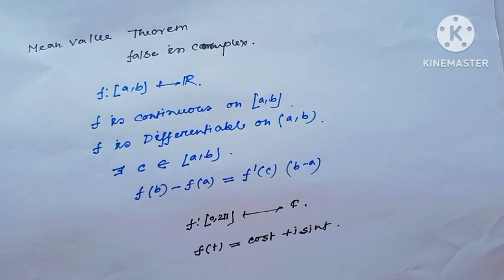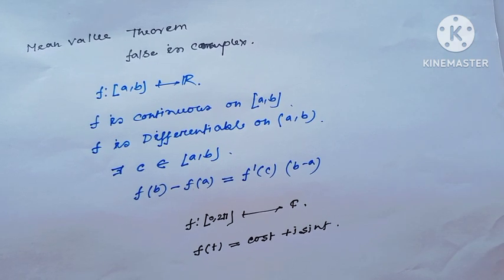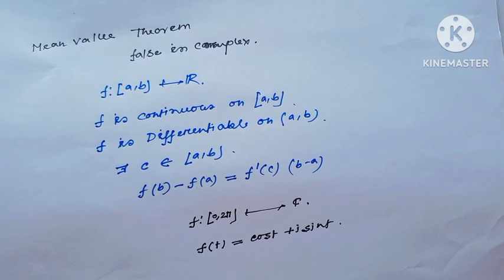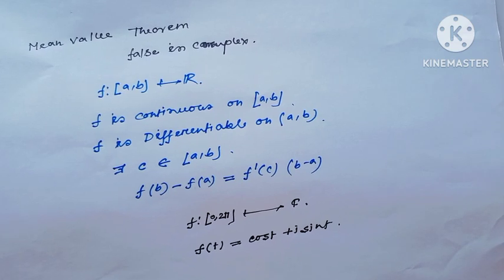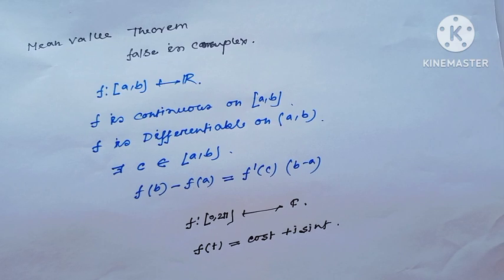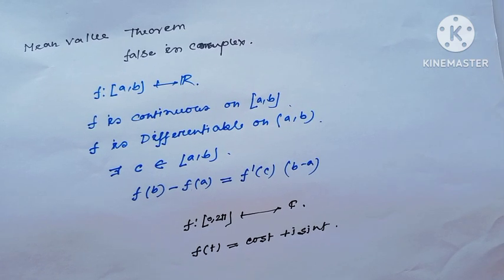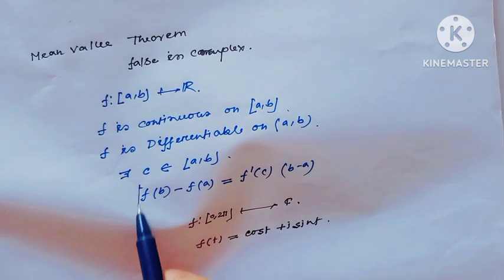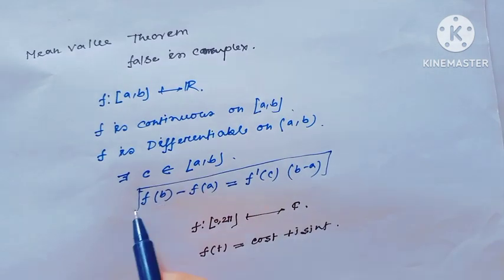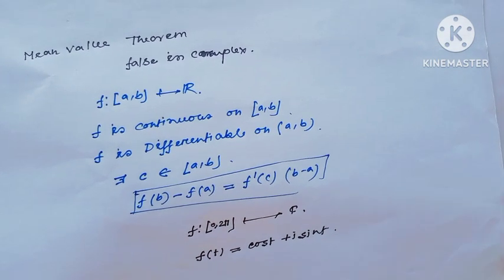We all know that in real analysis, if f is defined from the closed interval [a, b] to R, f is continuous on [a, b] and f is differentiable on the open interval (a, b), then there exists a point c in the interior of the interval such that f(b) - f(a) = f'(c)(b - a).